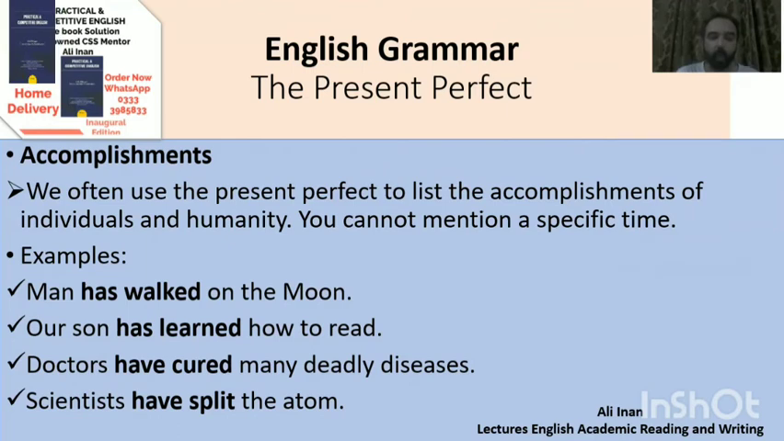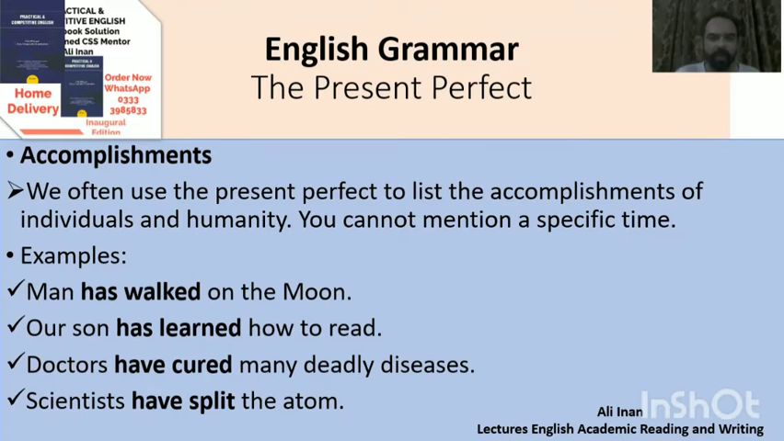Let's move towards some further usage of the present perfect tense. Accomplishments. We often use the present perfect to list the accomplishments of individuals and humanity as well. यानी किसी एक फर्द या तमाम इंसानियत की किसी अकम्पलिशमेंट की तरफ, कोई काम जो कि अचीवमेंट है या तकमील है, उसकी तरफ इशारा कर सकते हैं. But you cannot mention a specific time with it. It's without the mention of specific time.